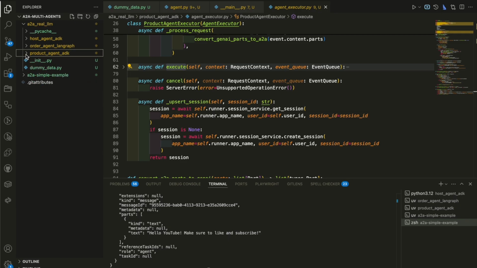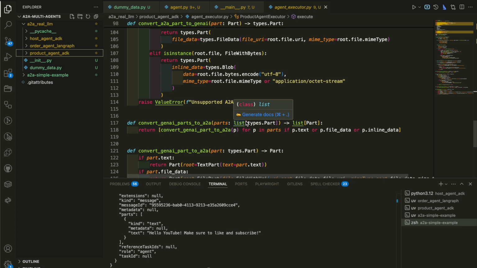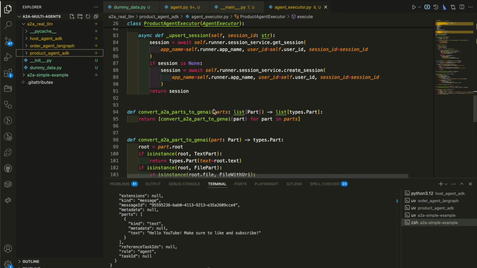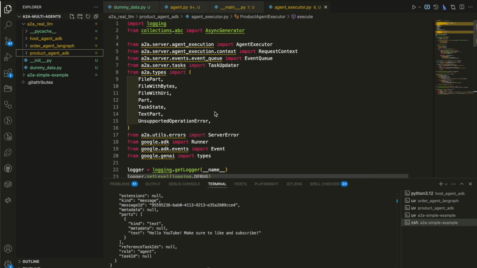So that's all I wanted to show you. Again, I will not be able to explain everything in depth. It took me some time to get this to work in this way. It's very difficult at first to understand how the A2A protocol works, because this is fairly new. So I've taken my time to make this code as simple as possible. And of course, I will leave the link to the repo in the description below.